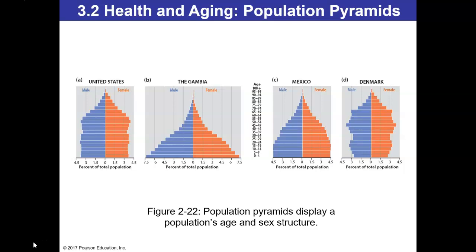This is because birth rates have started to decline, but the level of development has not been experienced for long enough to have reached stage 4 yet. Both Denmark and the United States have experienced declining birth rates for quite some time.